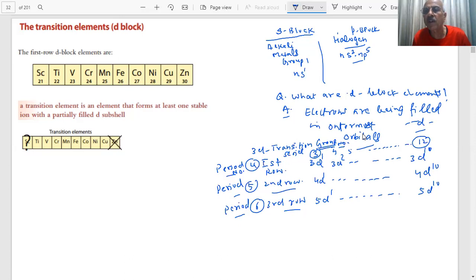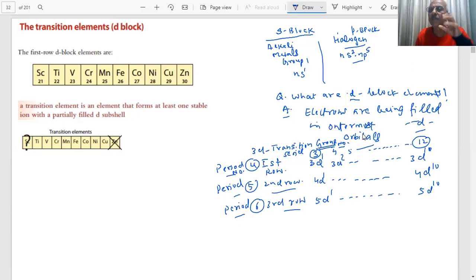What are d block elements? Those elements in which electrons are being progressively filled in the d orbital, in the d subshell. How many series are there? 3D series, 4D, 5D. Main 3 series we are telling you in the periodic table. The 3D series is what we will be studying in this course.